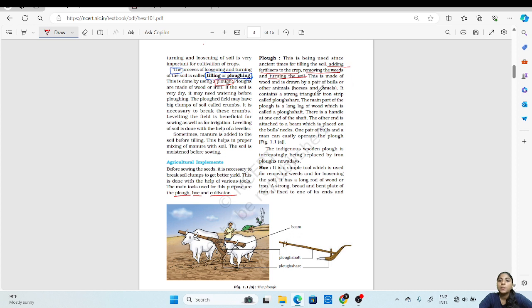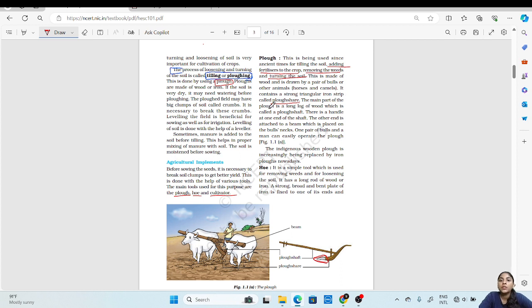Then this plow contains a strong triangular iron strip, and it is called the plowshare. This part of the plow is called plowshare and it is the part which will turn and loosen the soil.